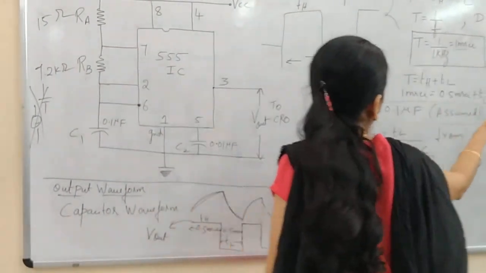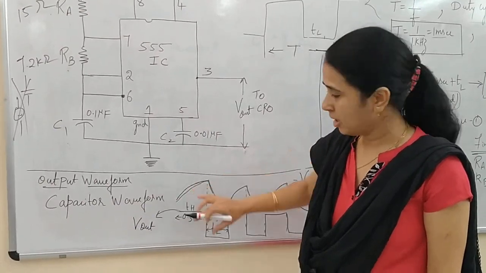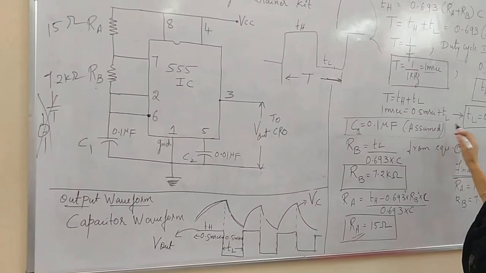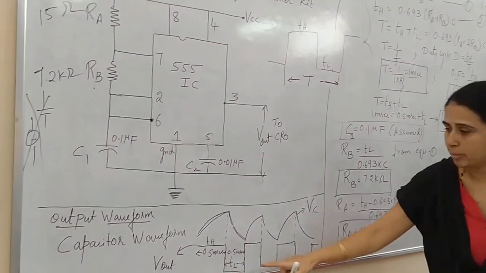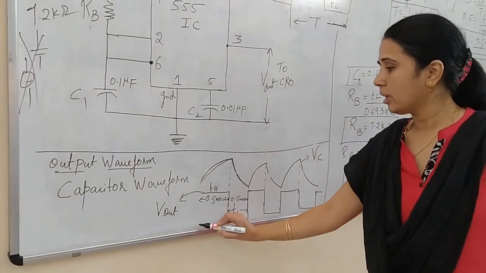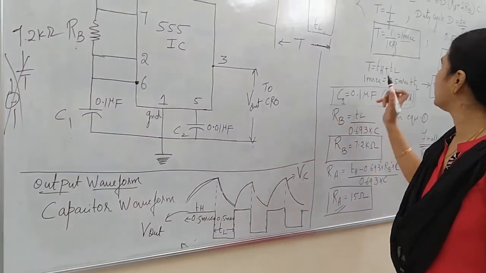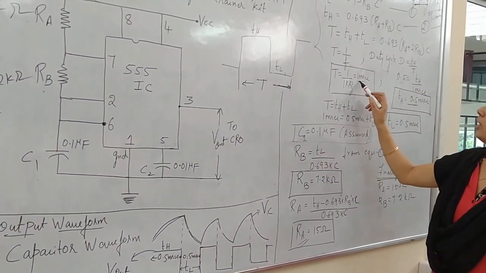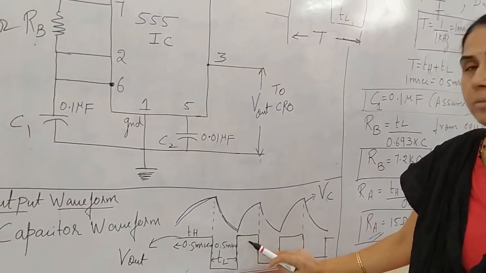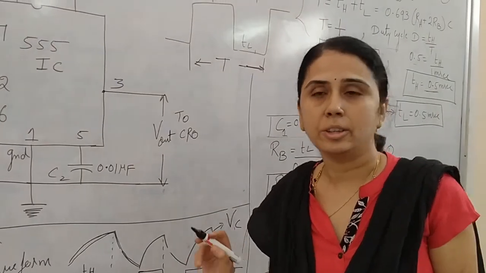TH we got as 0.5 millisecond. We have to measure TH using the CRO. It should be 0.5 millisecond. We have got TL as 0.5 millisecond. If you measure the lower transition, it should be 0.5 millisecond. So overall, what is T? T is nothing but 0.5 plus 0.5. It should be 1 millisecond. So you need to cross check all these values in the output waveform using the CRO. This will be done in the lab using the CRO and signal generator.